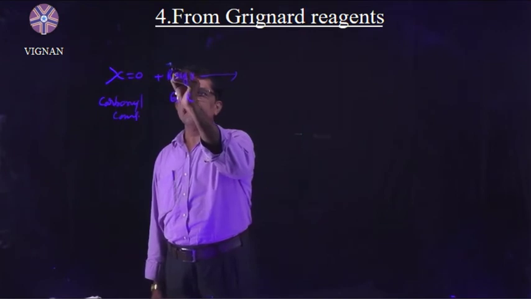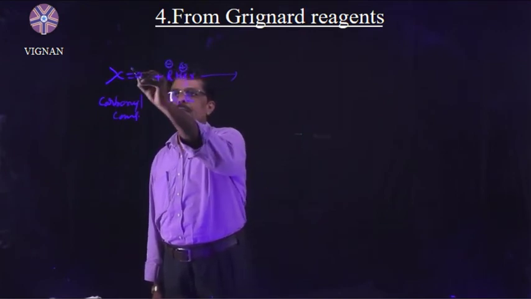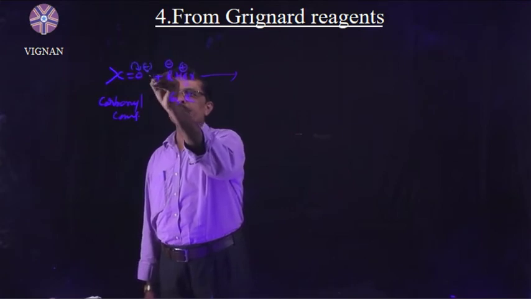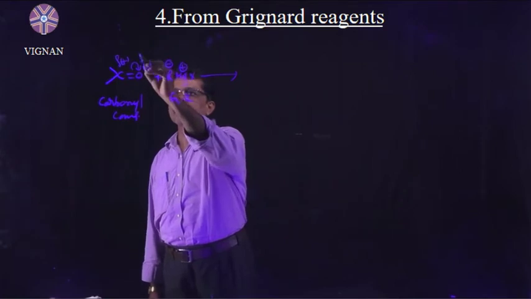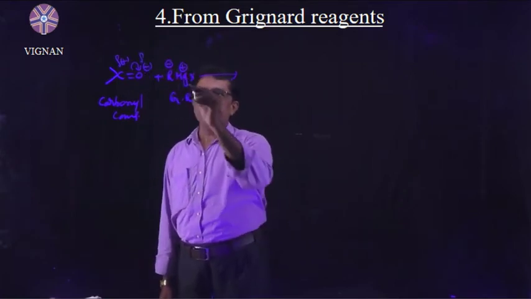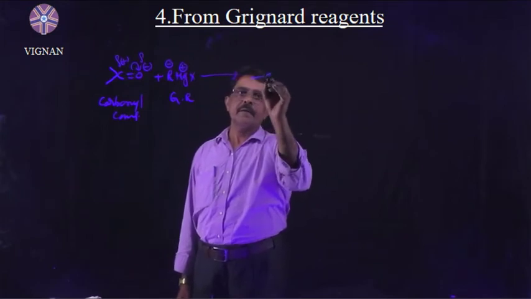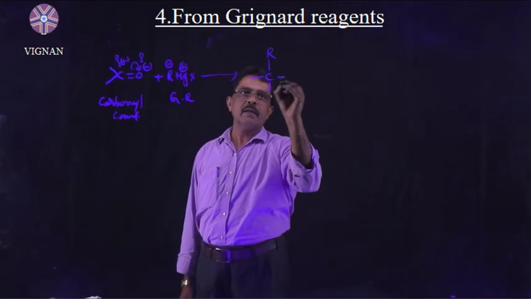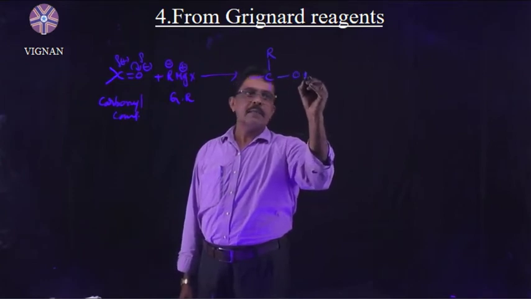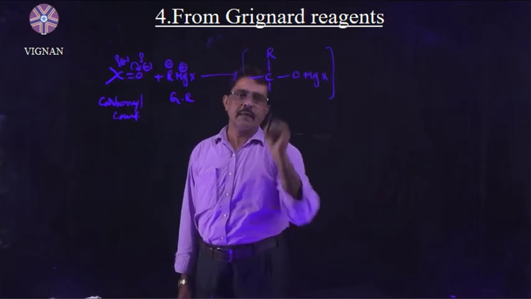Here R has the minus charge and Mg has the plus charge. This one is the negative charge and this one is the positive charge, right? Then this R group goes to the carbon. What will happen here? R here and OMgX. This is your addition product.